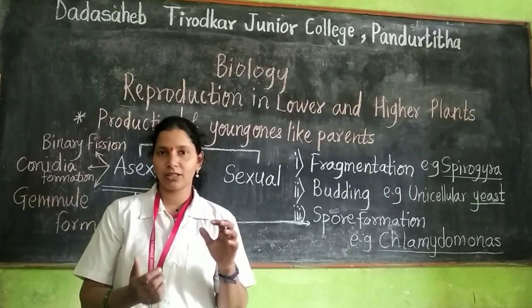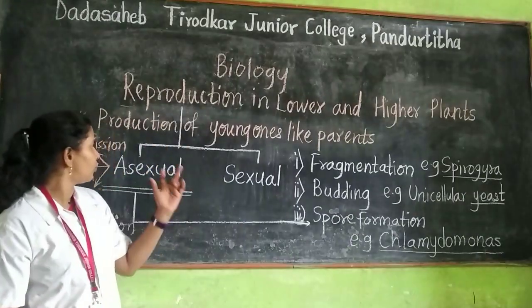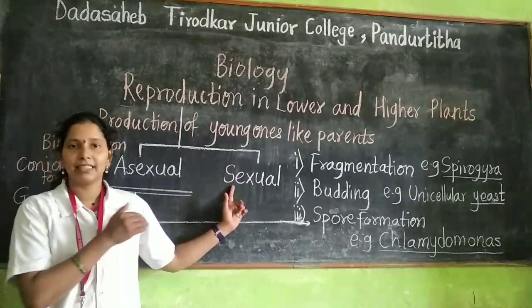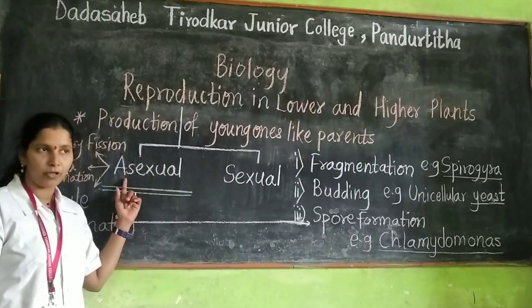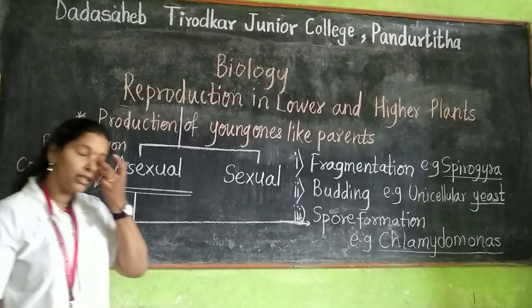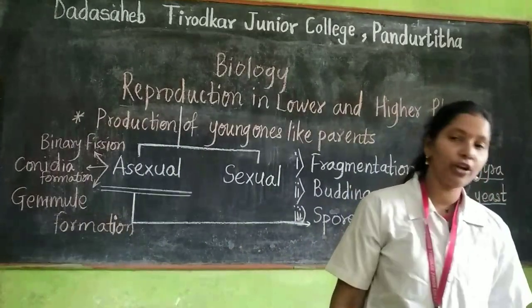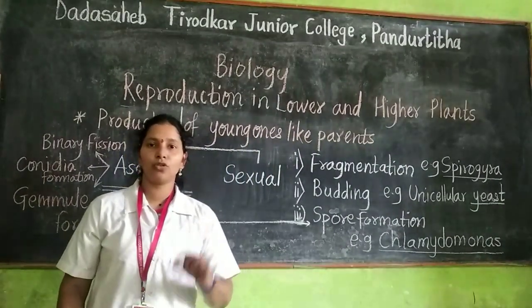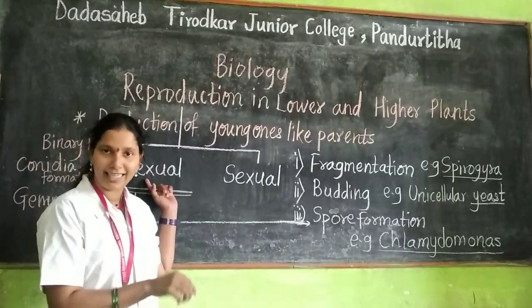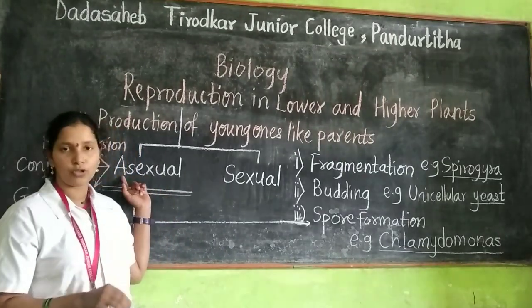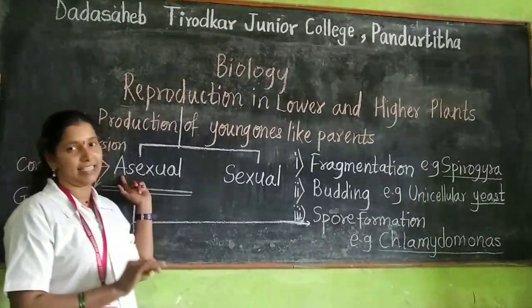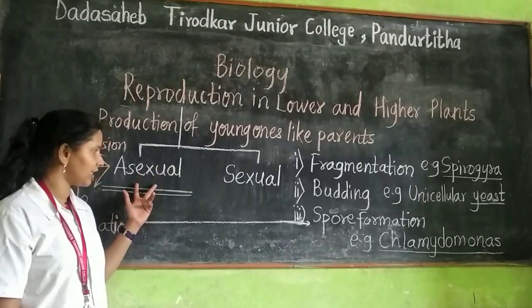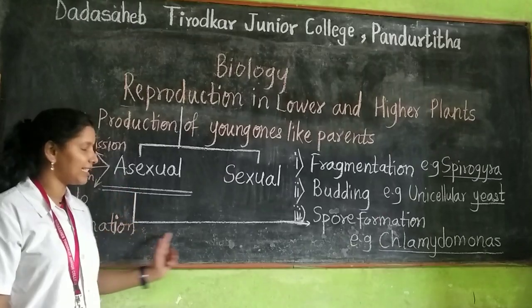All these methods are categorized into two categories: asexual reproduction and sexual reproduction. In asexual reproduction, the reproduction does not involve any fusion of gametes, that is, sex cells. Individuals are produced without fusion of any gametes, and this is called asexual reproduction. It takes place in different ways.